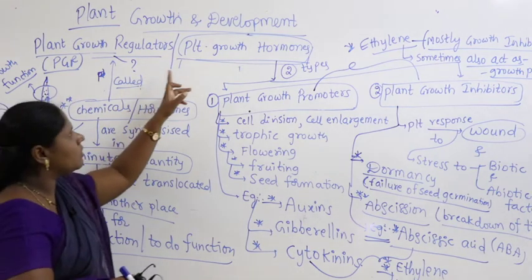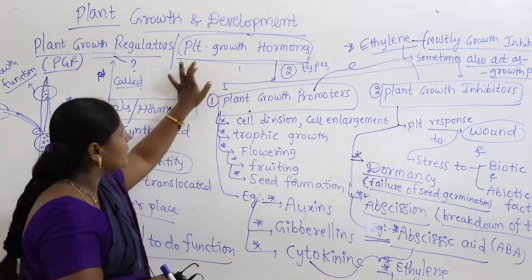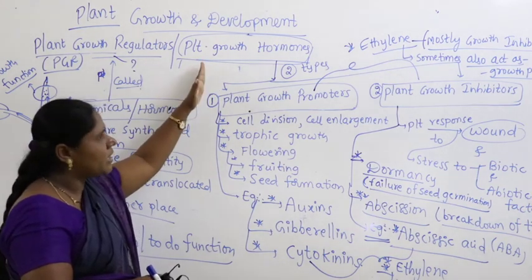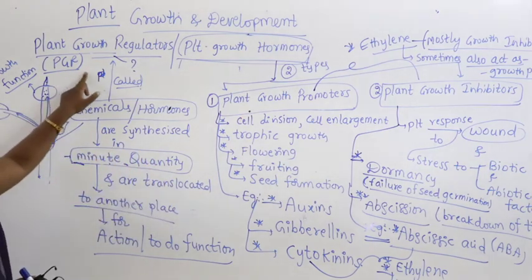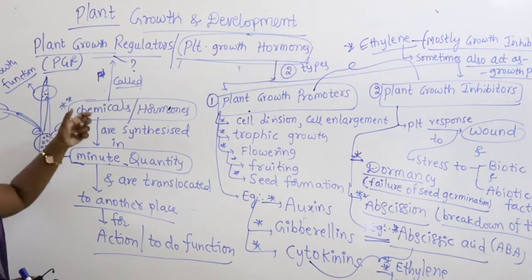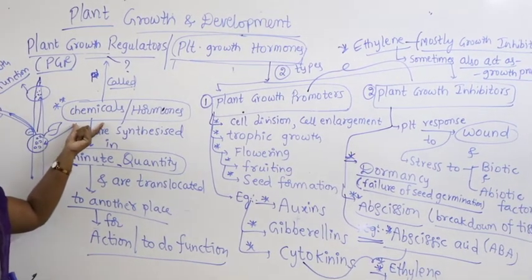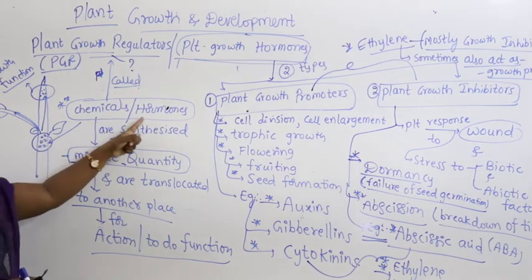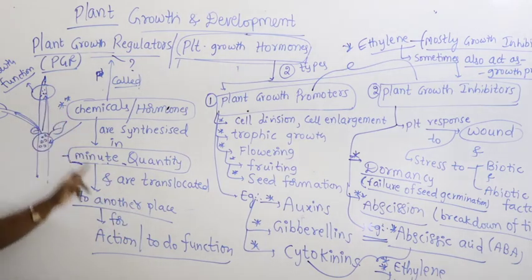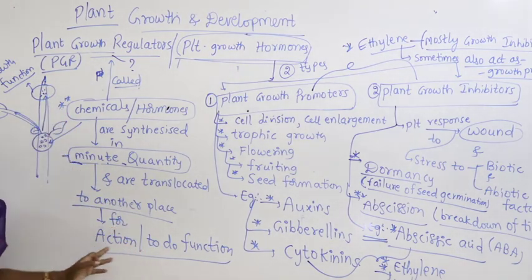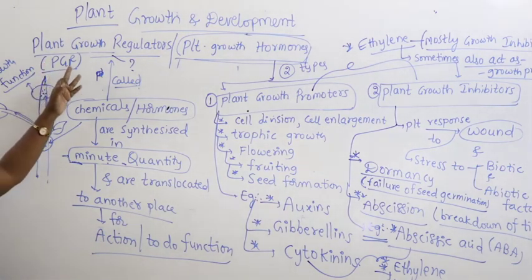Growth regulators are also called plant growth hormones, and the term was given by Starling. They are referred to as chemical messengers by the scientist called Sack. Now, what are these plant growth regulators? This is a definition which you all have to remember. Chemicals or hormones which are synthesized at one place in minute quantity, and are translocated, means shifted to another place, where they will show their action, are referred to as plant growth regulators.